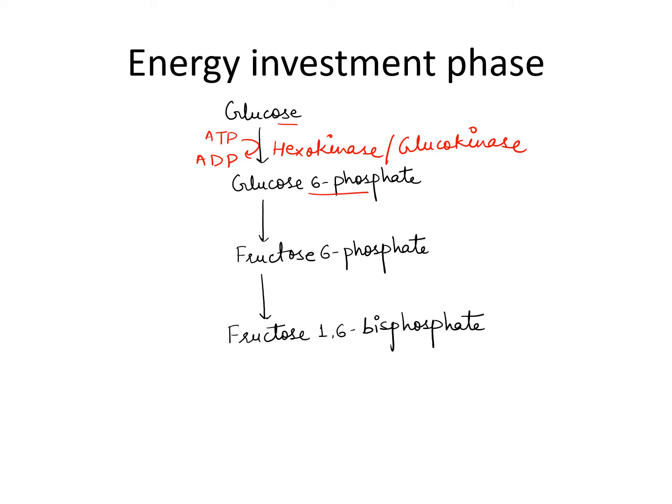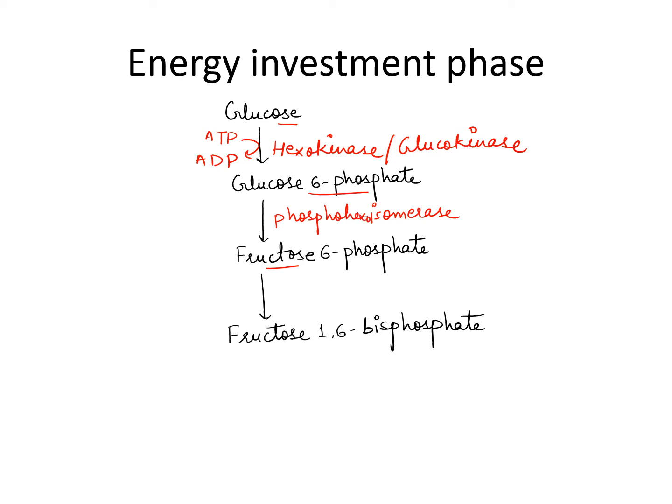Okay, next glucose 6-phosphate will be converted to fructose 6-phosphate, and we all know that glucose and fructose are isomers. Isomers means the molecular formula is the same, only the functional group is different. In glucose, the functional group is aldehyde, and in fructose, the functional group is keto group. Because these are isomers, the enzyme will be isomerase. These are hexose sugars, so the enzyme will be phosphohexoisomerase.